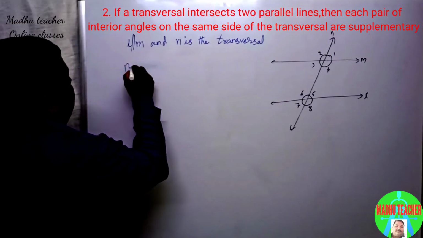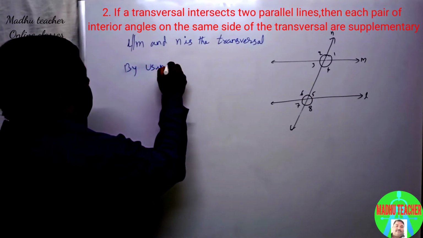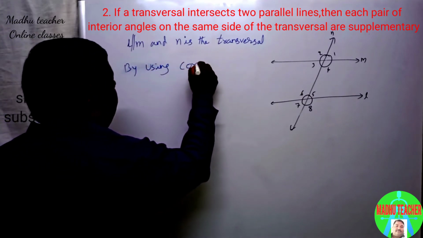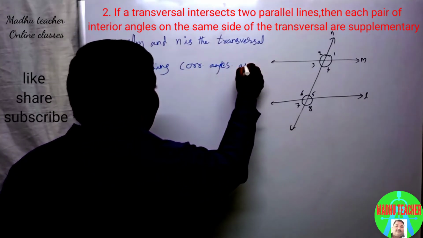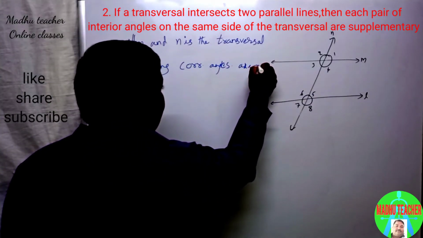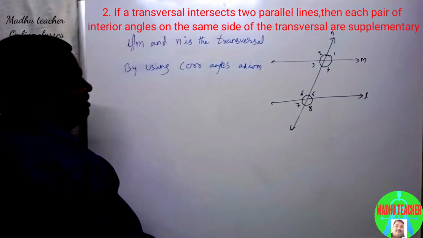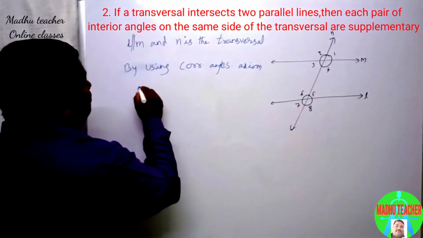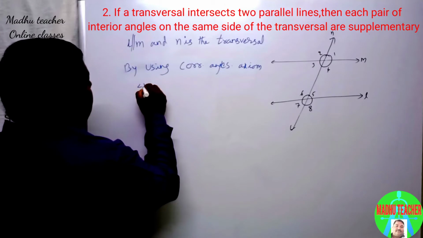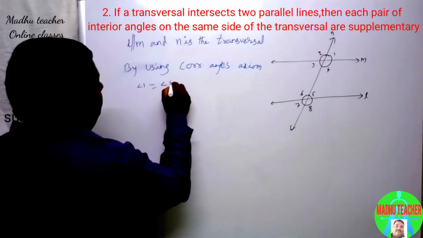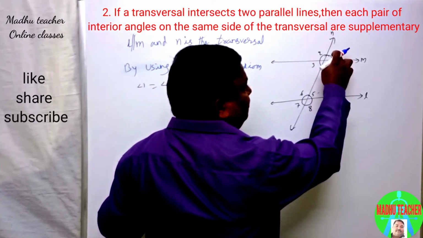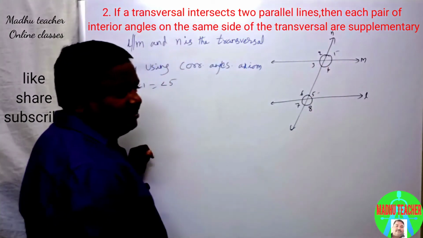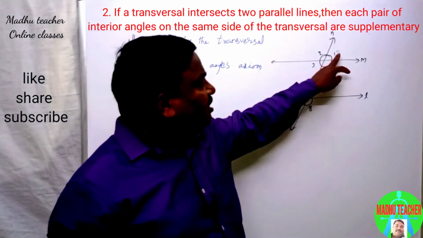Again, we are using the corresponding angles axiom. So what is that? Angle 1 equals angle 5, and 1 and 4 are a linear pair.